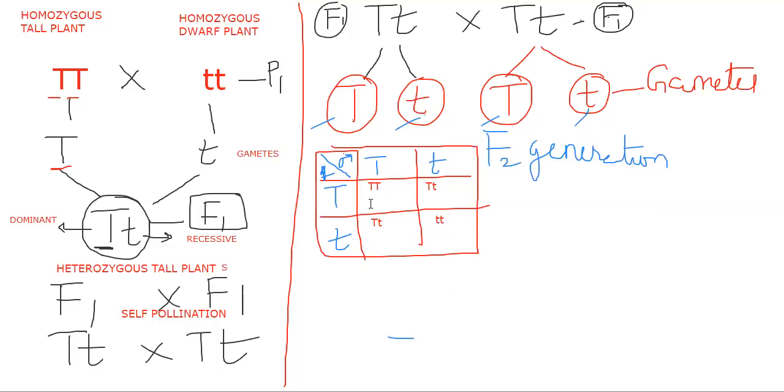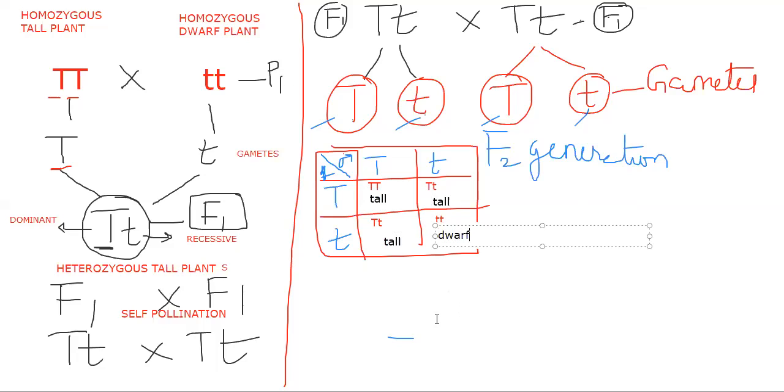Now we need to write what type of plant each one is. This is a tall plant, this is also a tall plant, this is also a tall plant, and this one is a dwarf plant.